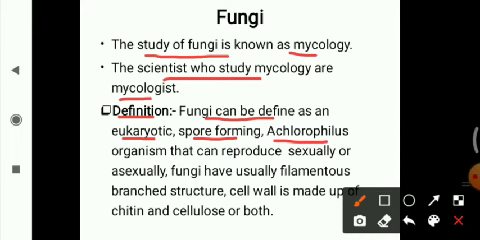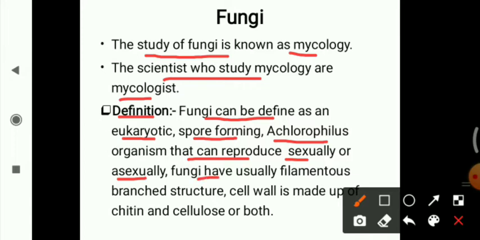Achlorophyllous, which means that they don't have chlorophyll to prepare their food, or we can say that they do not perform any kind of photosynthesis reaction. So, they are achlorophyllous, they don't have chlorophyll. They can reproduce sexually and asexually. Fungi reproduce sexually or asexually.